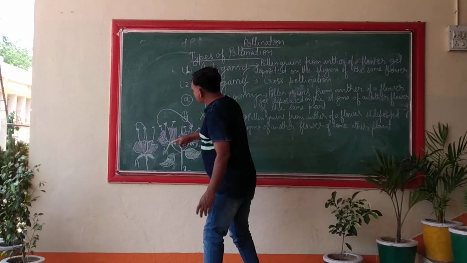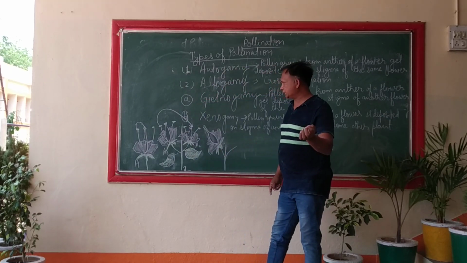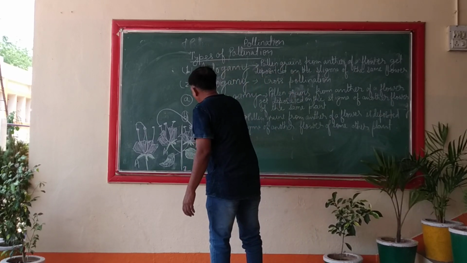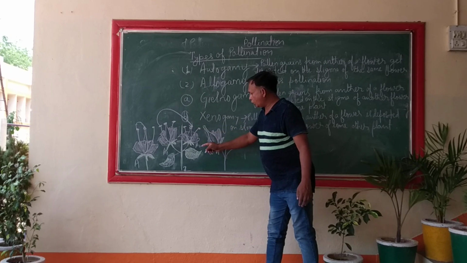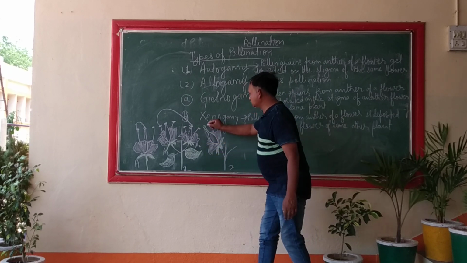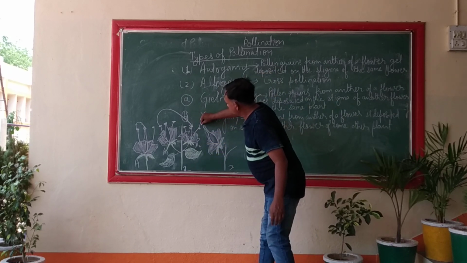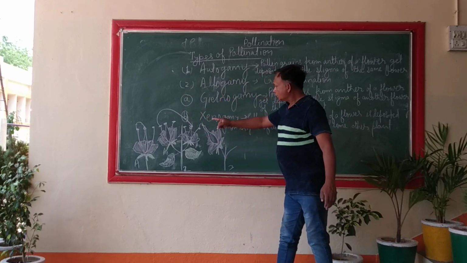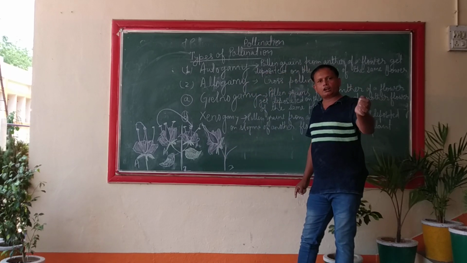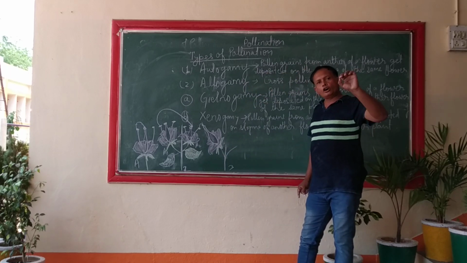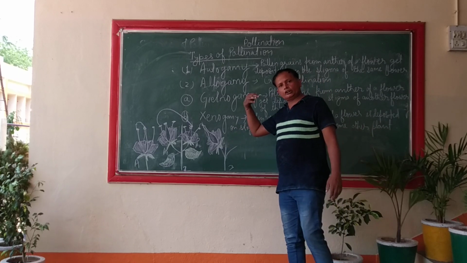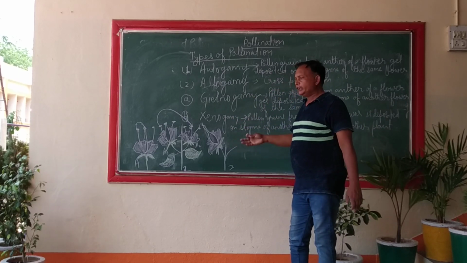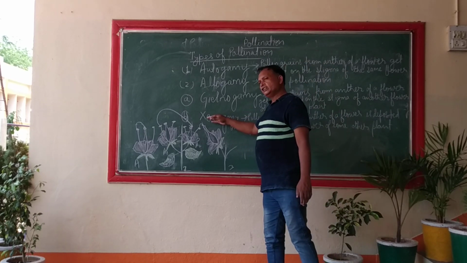Xenogamy. This cross-pollination might occur in a different way also. Suppose pollen grain from the anther of a flower of plant 2 gets deposited on the stigma of a flower of plant 3. So if the pollen grain from the anther of a flower of one plant gets deposited on the stigma of a flower of some other plant, such pollination is called xenogamy.